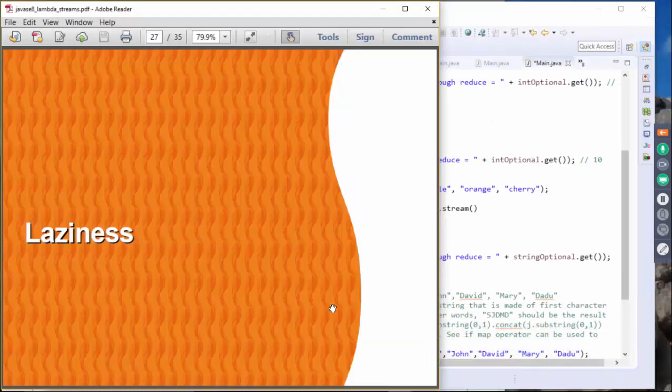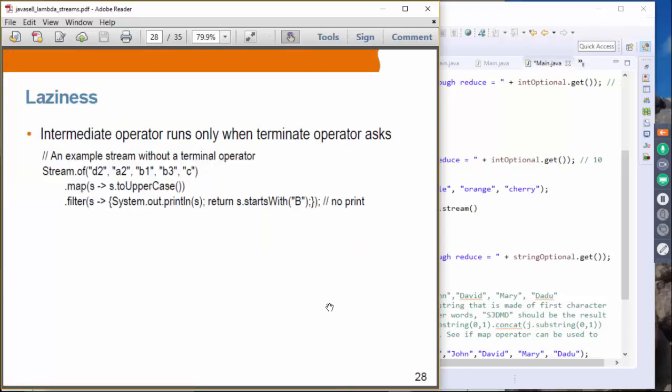Let me just pause. Next topic is laziness. We talked a little bit on laziness, right? As we talked about, an intermediate operator runs only when a terminal operator asks. So in this example, we have a stream object, and we only have intermediary operations. We perform map and we perform filter. Inside the filter, we have a System println statement.